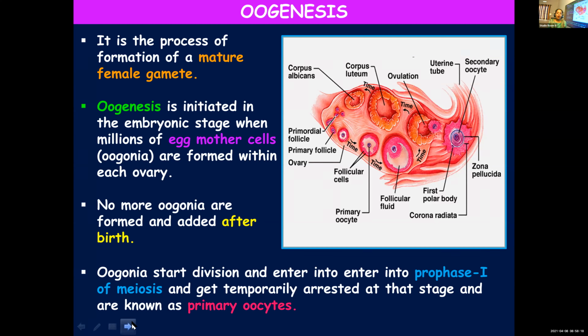They enter meiotic division, but once they reach the prophase 1 stage, the division will be suspended. The division will not proceed further. You know the different stages involved: prophase, metaphase, anaphase, telophase, but all those stages will not take place. Once it enters into prophase 1, the division will get temporarily arrested. And at that stage, you call them primary oocytes.